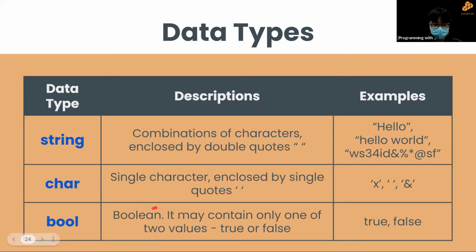Then lastly, we have Boolean, which can only hold 2 values, true or false. So a Boolean data type can only either be true or false.